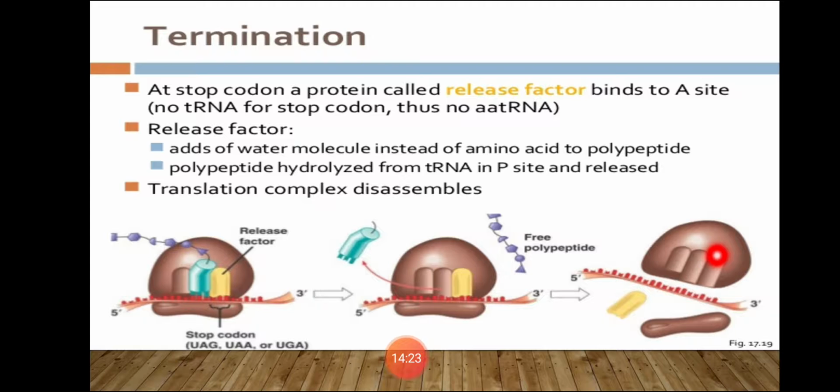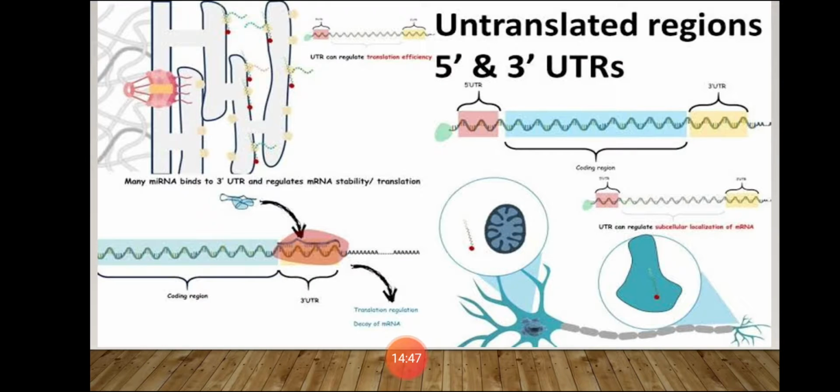Now, the mRNA also has some additional sequence. You can see here on the mRNA, the stop codon has been reached. But this mRNA has some additional sequence at both ends, the 5' end and 3' end. These sequences are not translated and are referred to as untranslated regions, UTRs. They are present at both the 5' end and 3' end. They are required for efficient translation.